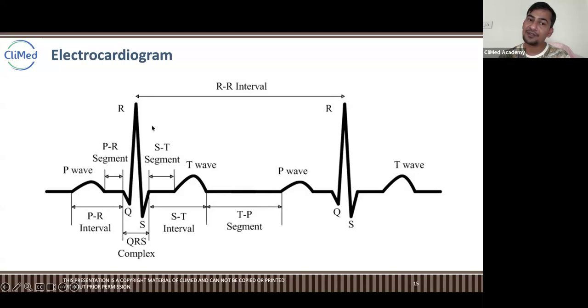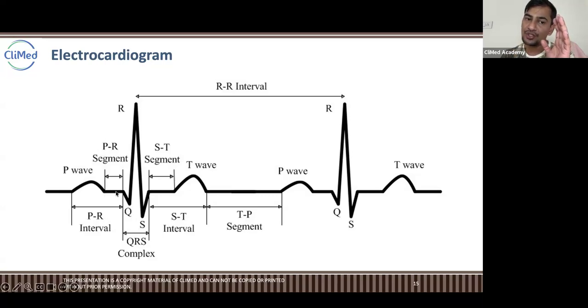This is rapid depolarization. Then again, repolarization means when the potassium comes. Look at this now, I'll explain it to you. Suppose it starts from here, not from here. Let's just keep the P wave out. You will understand it easily.